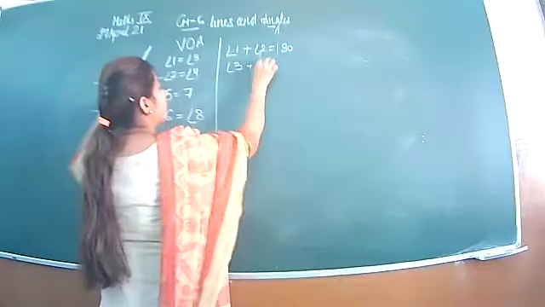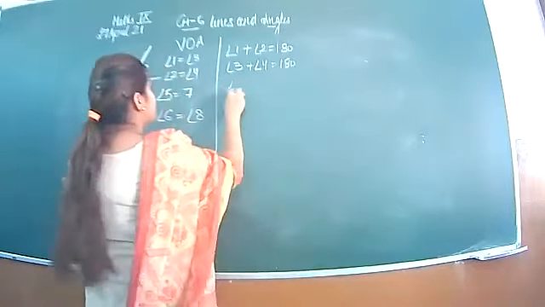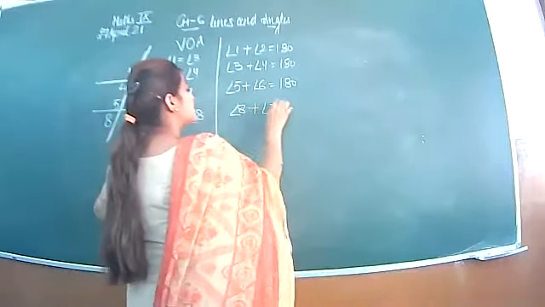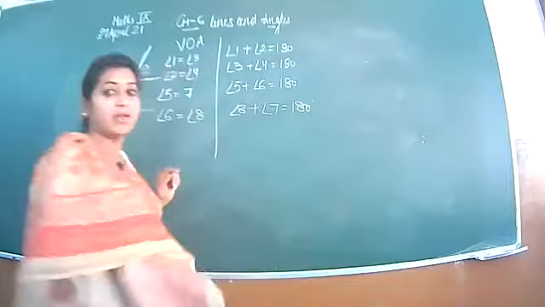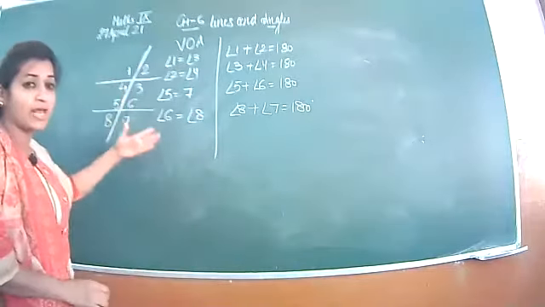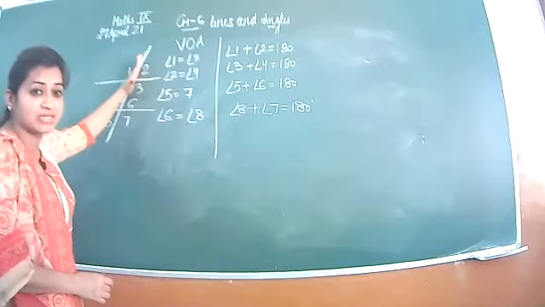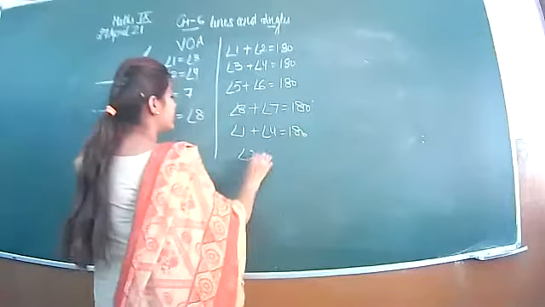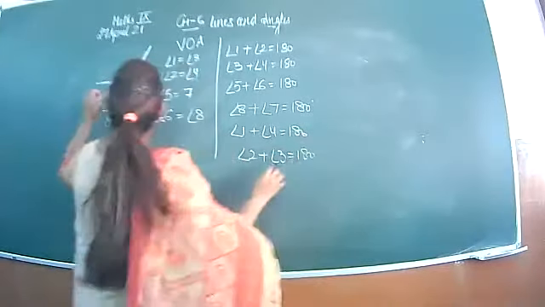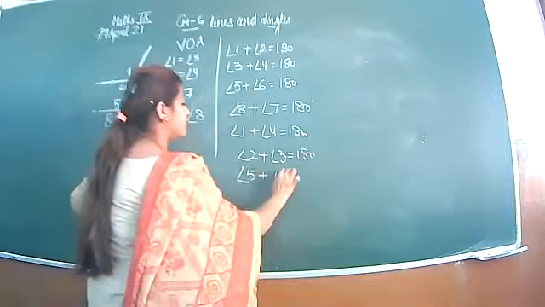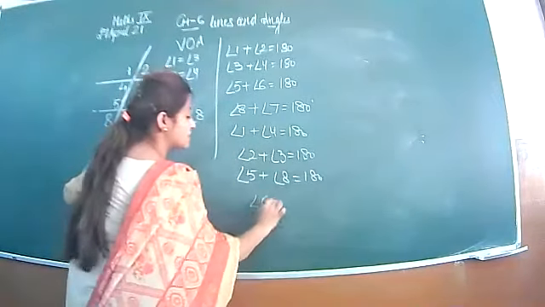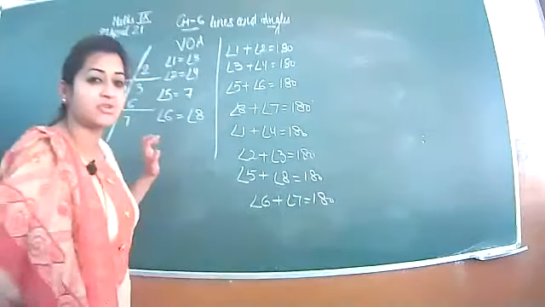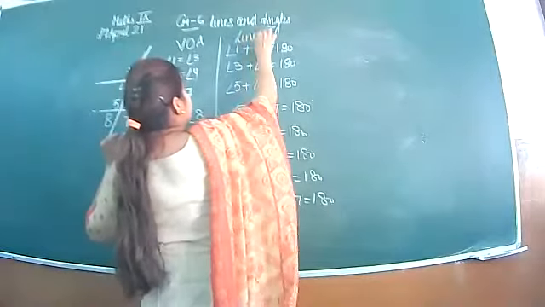3 plus 4 is 180, that is a linear pair. 5 plus 6 is your 180, that is again a linear pair. 8 plus 7 is 180, that is again a linear pair. And that's not enough, we have more angles. 1 and 4 is also lying on a straight line, so 1 and 4 is also forming 180. 2 and 3 is also forming 180. 5 and 8 is forming 180 degrees. And so is 6 plus 7. These types of angles that are lying on a straight line are forming a linear pair.